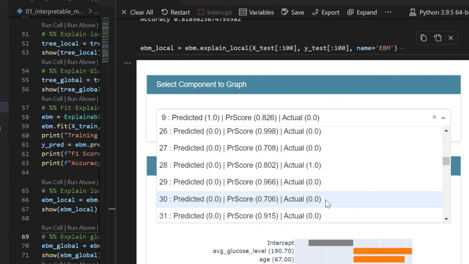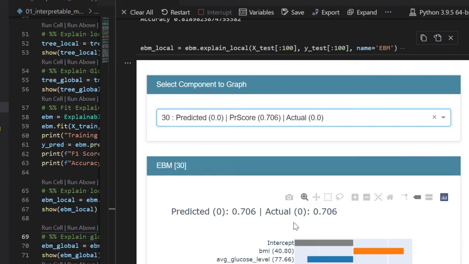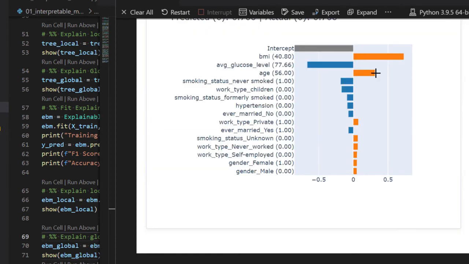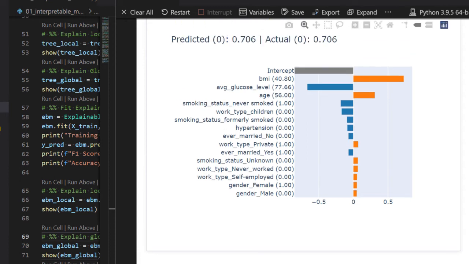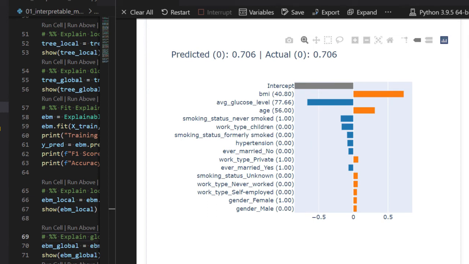And let's see the explanations for instance number 30. Here actual value is 0 and predicted value is also 0. Body mass index, age and work type children are pushing it towards stroke, while the attributes like average glucose level, smoking status never smoke, work type children, formerly smoke as 0 and hypertension as 0 are shifting the output towards no stroke. The contribution of these no stroke attributes is more as compared to the contribution of these stroke attributes. That's why the selected instance is classified as 0.